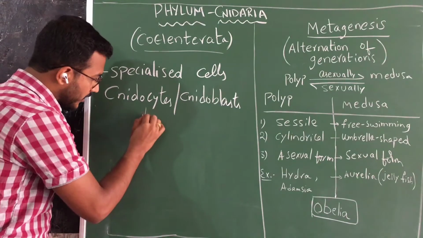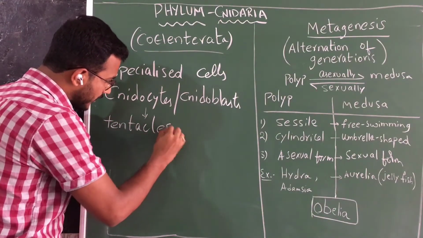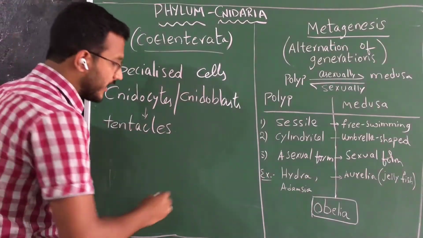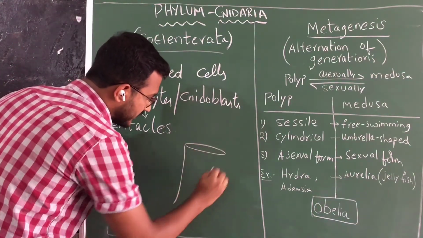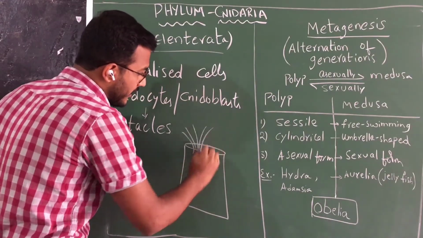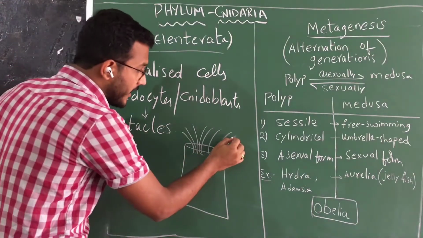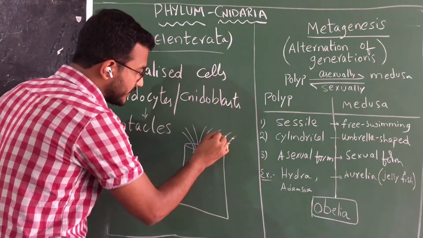These cells are present on the tentacles of an organism. For example, the organism is like this, and here they have hair-like structures. On the hair-like structures, these cnidocytes are present.